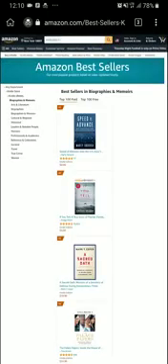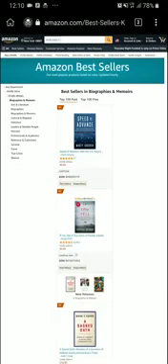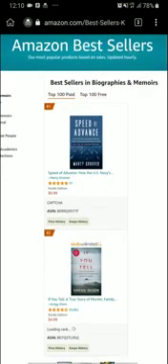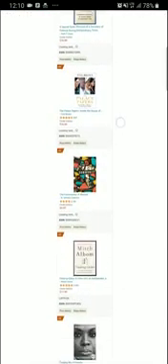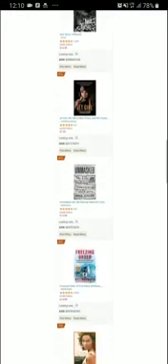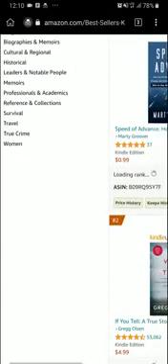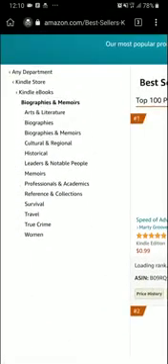Now this one category under biographies and memoirs. Now all the books here are the best sellers in biographies and memoirs. You can see that this book still appears there. It's possible based on the category. So you can still apply the same formula here to look for a book you will summarize. If you don't see, no crime. Next step is what? Go down. Go inside the niche. Now this under biographies and memoirs.